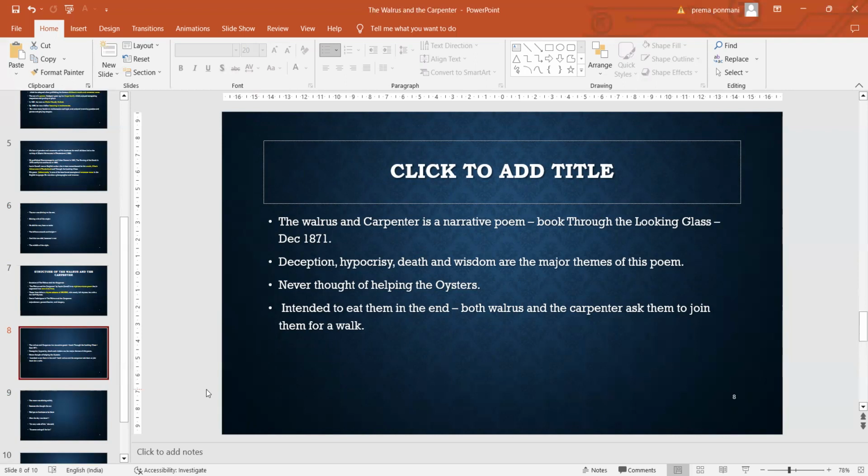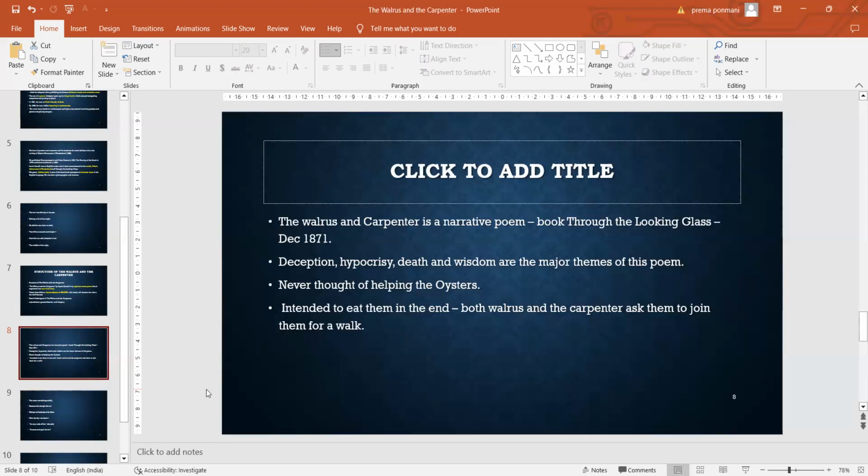So when the poem starts like this, the poet starts describing nature, the condition of the sun and the moon, and also the walrus and the carpenter. Both of them were walking on the seashore, and they were talking nonsensically. At the time, they thought of inviting the oysters to come and join them.